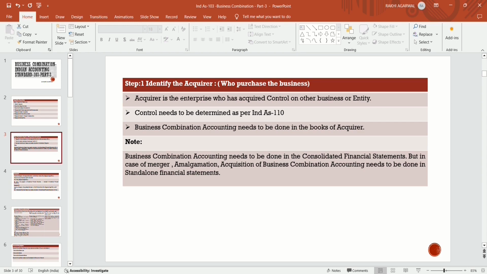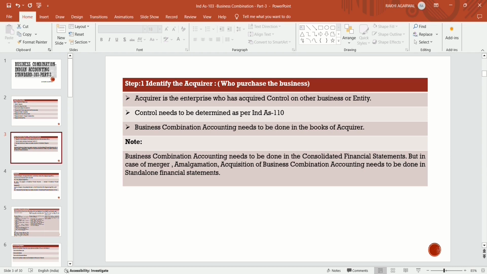But business combination accounting needs to be done in the consolidated financial statement when the relationship between holding and subsidiary forms, when the relationship between holding and associate forms, or when the relationship between holding and joint venture operations is forming, when joint venture accounting is to be done. In that case the consolidated financial statement is required to be prepared.